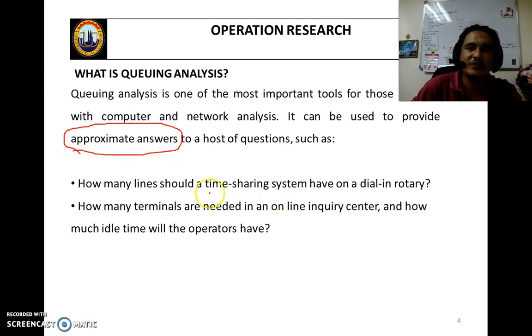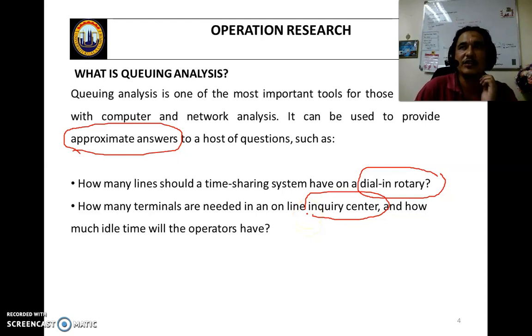How many lines should a time-sharing system have, in a dial rotary for example? How many terminals are needed for an inquiry center? How many counters need to open in a supermarket, in a bank, or in a government agency, for example JPJ? How many counters need to open for Touch 'n Go? How many pumps need to be installed in a pump station? That is the queuing system.